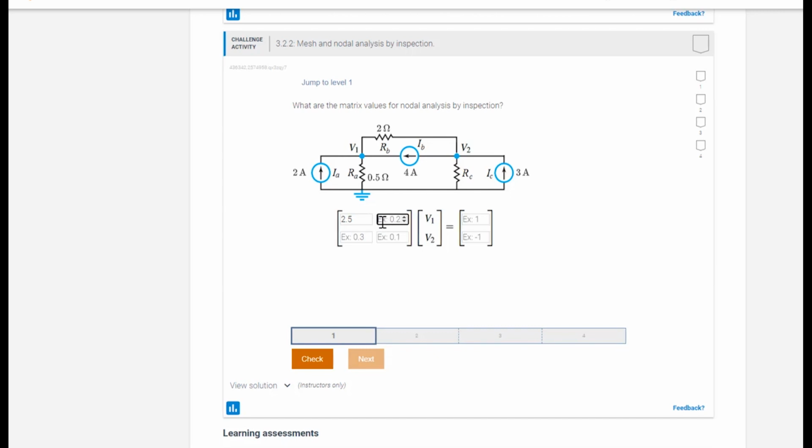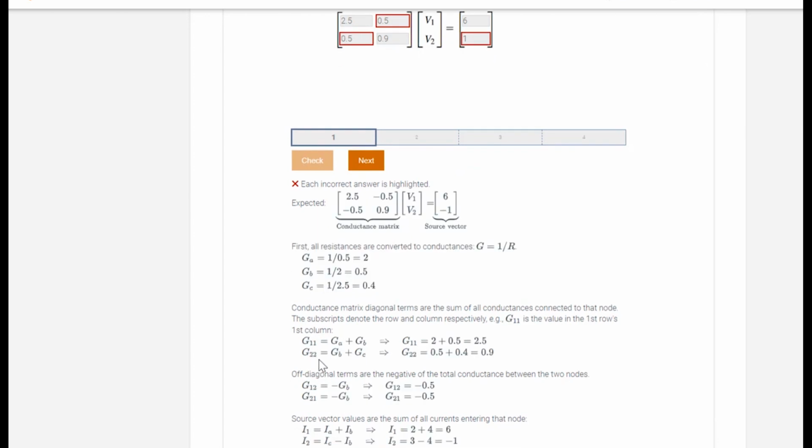In one challenge activity, the student begins with a circuit and must complete the nodal analysis matrix equation with numeric answers. The XiBook provides immediate feedback on the student's answer, indicating if the answer is correct or not, with explanations of the methodology. An advantage over traditionally assigned and manually graded homework is that students receive feedback immediately rather than days later, so they can correct misconceptions right in the learning moment to learn better and faster.